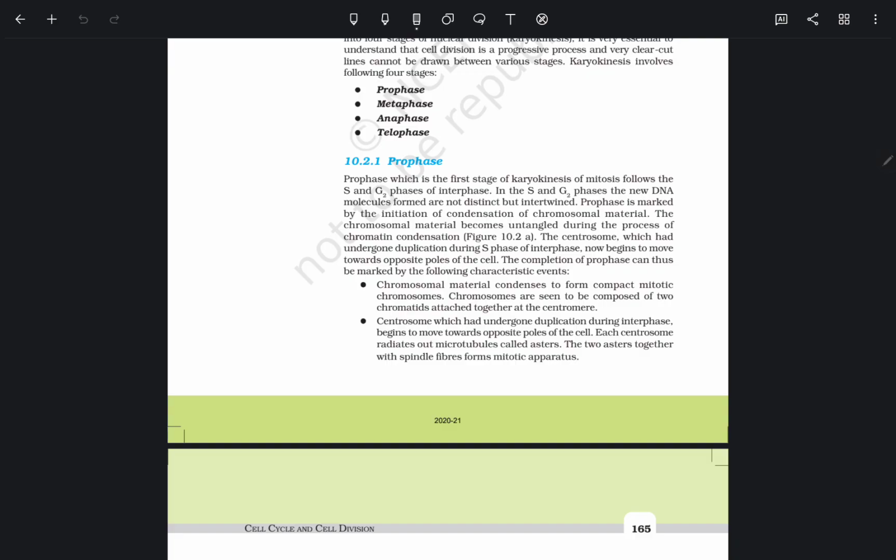condensation. The centrosome, which had undergone duplication during S phase of interphase, now begins to move toward the opposite poles of the cell. The completion of prophase can thus be marked by the following characteristic event: chromosomal material condensation to form compact mitotic chromosomes. The centrosome, which had undergone duplication during interphase, begins to move toward opposite poles of the cell.